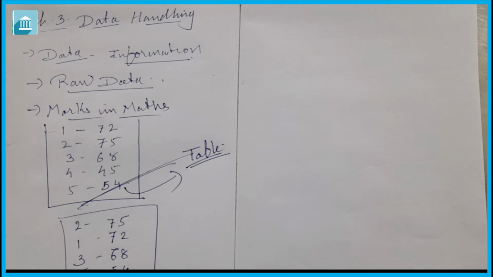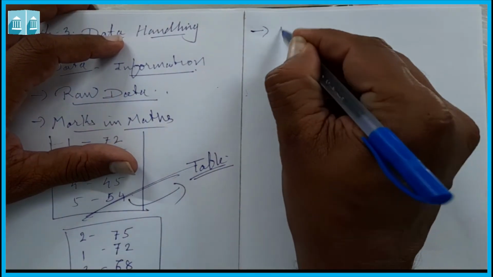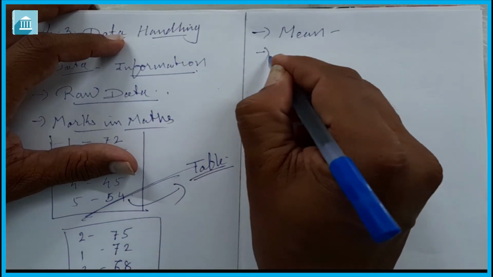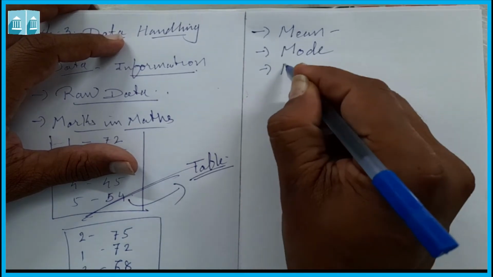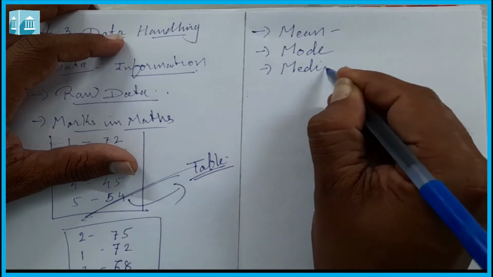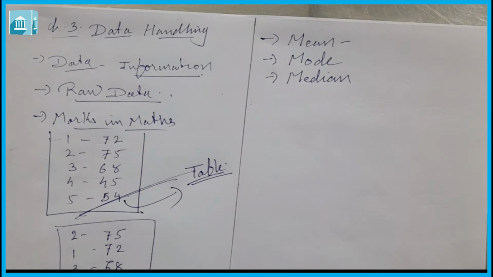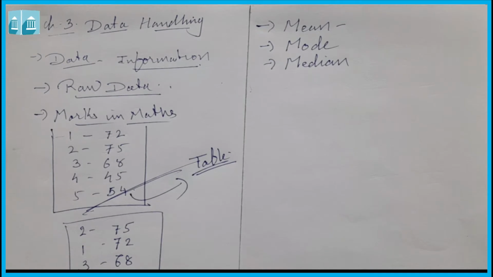There are 3 ways to find the average: first mean, second mode, and third median. Mean, mode and median are the 3 ways by which we can find the representative values, or the average.